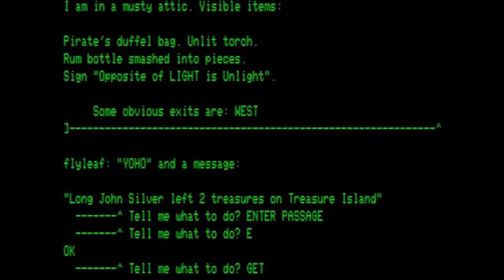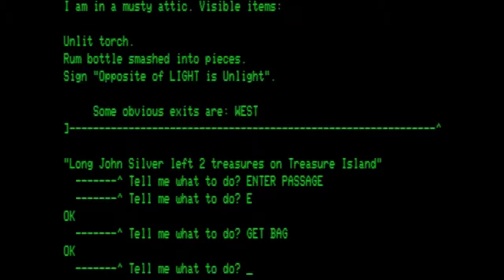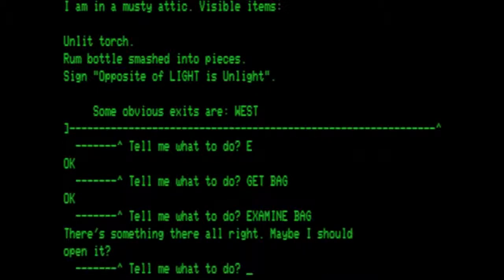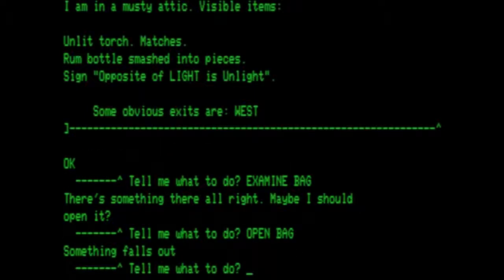Let's get the bag. It's a duffel bag. And then examine the bag. There's something there, all right. Maybe I should open it. So let's open the bag. Something falls out. If you look at the list now, it says unlit torch, matches, rum bottle smashed into pieces, sign of opposite of light is unlight. So let's get the torch.